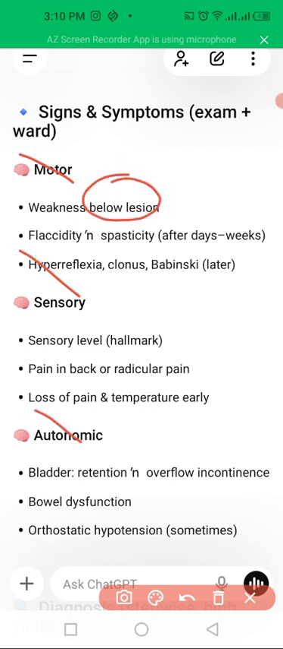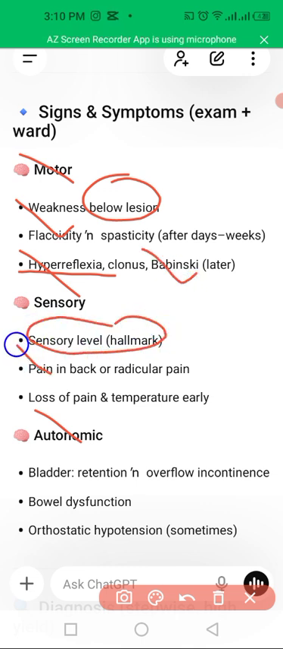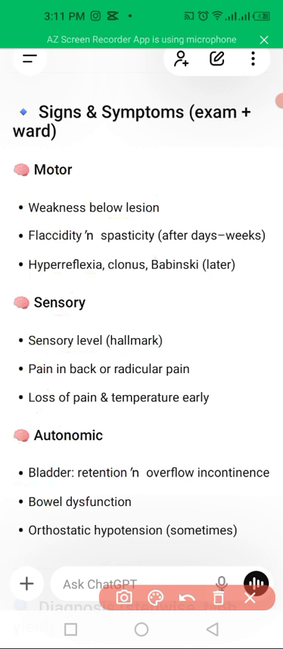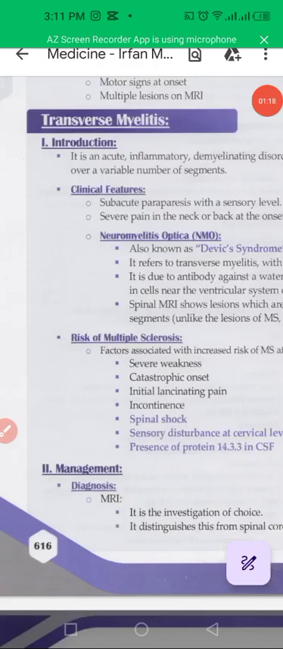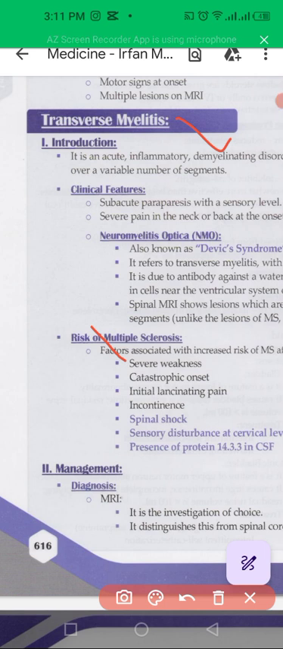Weakness below the lesion, flaccidity, and hyperreflexia with Babinski sign. Hallmark is a sensory level block, pain in the back, lower back pain and temperature changes, bladder involvement with urinary retention, bowel dysfunction, and orthostatic hypotension in transverse myelitis. Because of demyelination, there is severe weakness and initial pain, spinal shock, and sensory disturbances at the level of the cervical vertebrae.